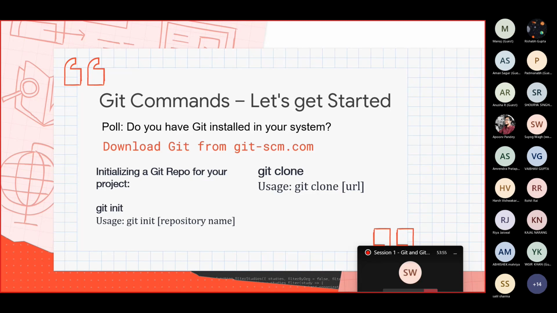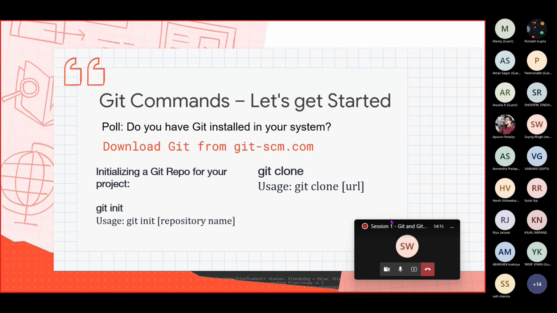Or you can just write it in the chat box or unmute yourself and tell me if you have Git installed in your system or not, so that we can move further. I will definitely tell you the process of how to install Git. But before that, just a little overview so that we can further automate our process.